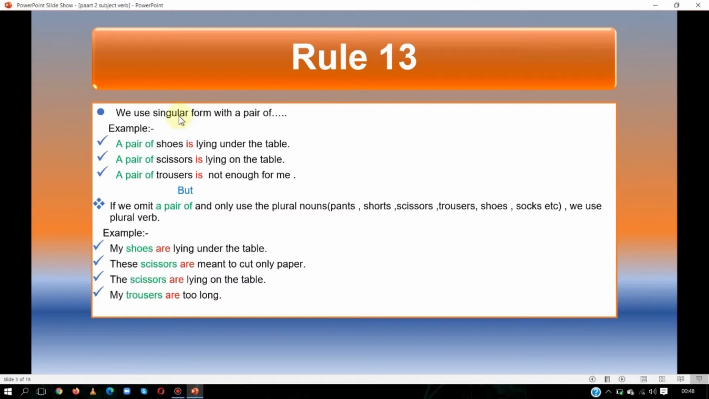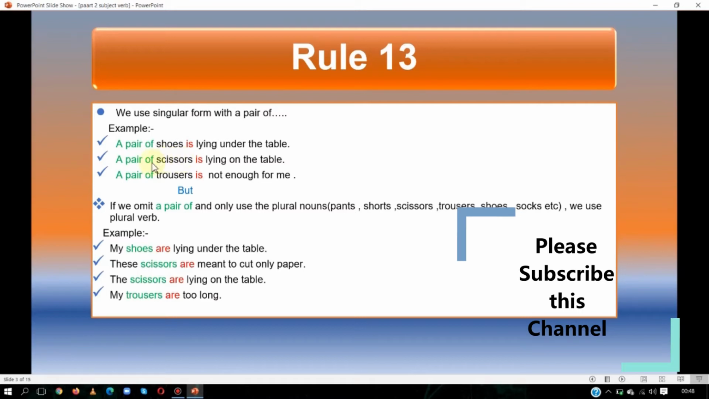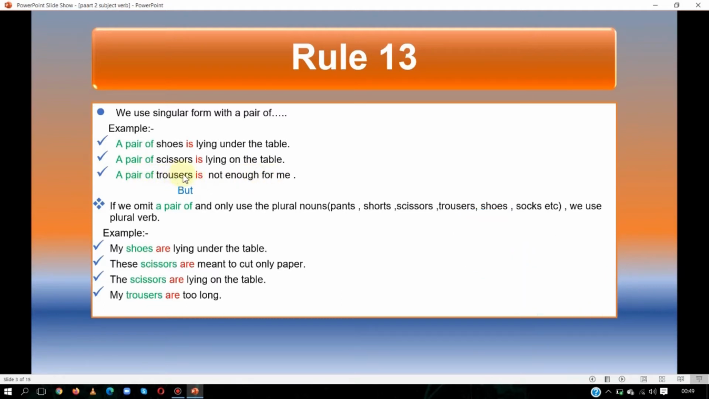Now rule number 13. See, we use singular form with a pair of. See the examples. A pair of shoes is lying under the table. Here shoes is a plural noun but we have used singular verb because we have used a pair of before this plural noun. Again, a pair of scissors is lying on the table. Scissors, again plural noun. We have used singular verb because we will go with a pair of, not with this plural noun. A pair of trousers is not enough for me. Here we will go with a pair of, not with trousers. Trousers is a plural noun but we will see a pair of, not trousers. We will use singular verb.